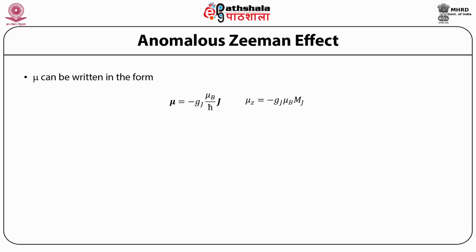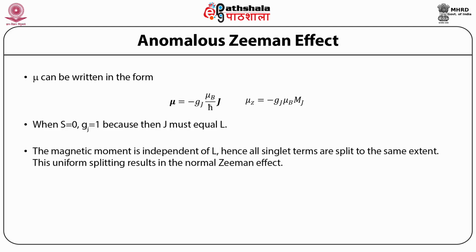When S is equal to 0, g_J is equal to 1 because then J must equal L. In this case, the magnetic moment is independent of L, and so all singlet terms are split to the same extent.